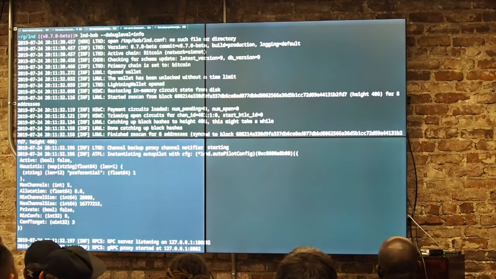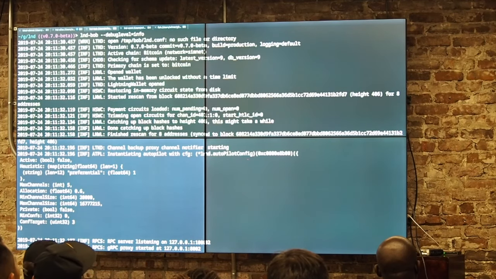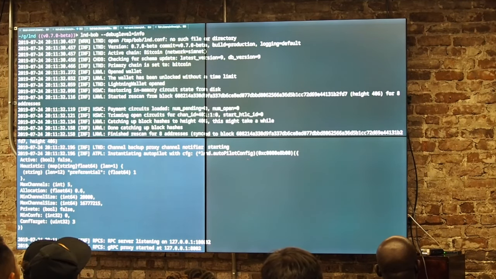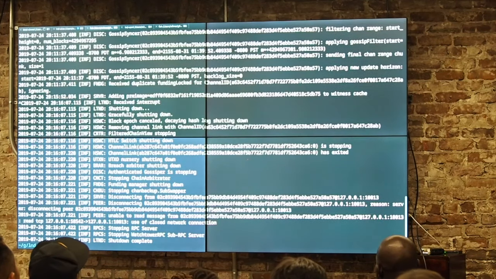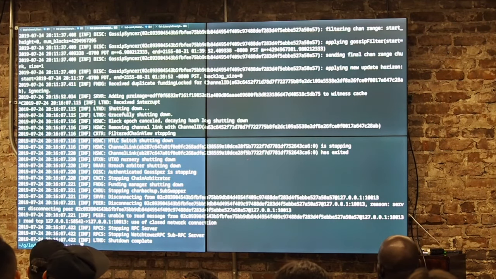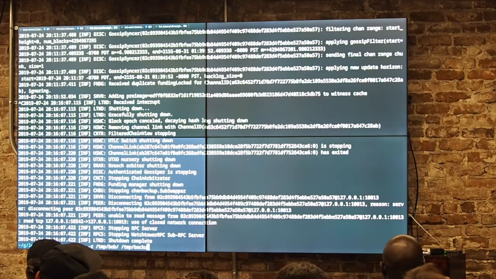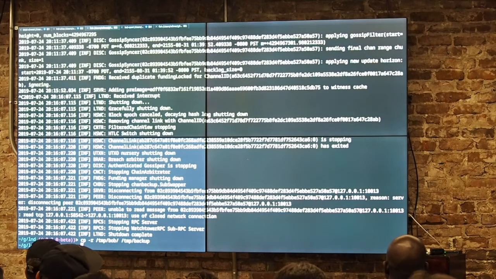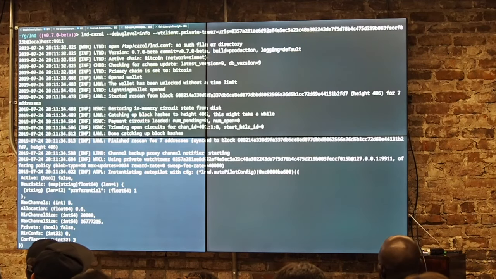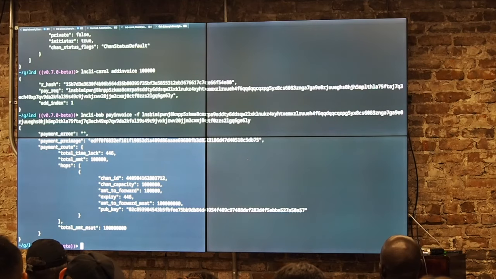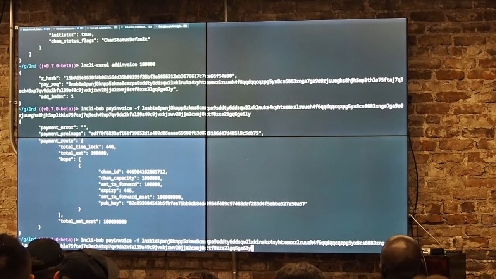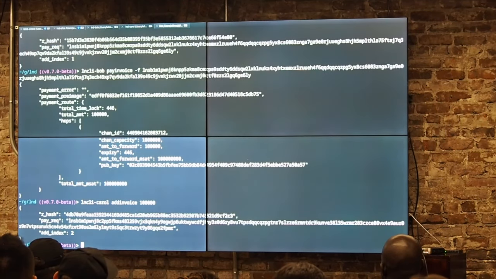Sorry. Before we do that, we need to back up Bob's state, because we need to revert back to this in order for the breach to actually happen. So first, we're going to shut down Bob. We're going to do this. And we can start Bob again. Now we'll go ahead and pay Carol another 100,000 sats.